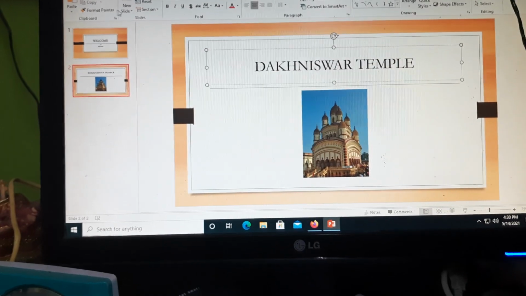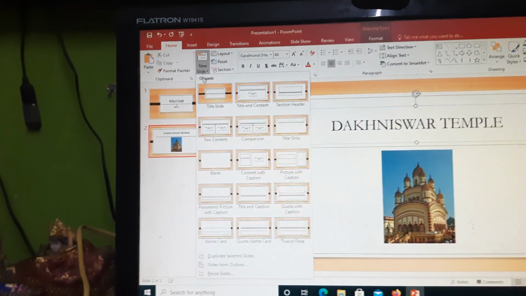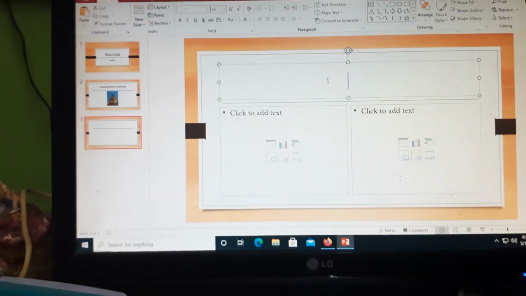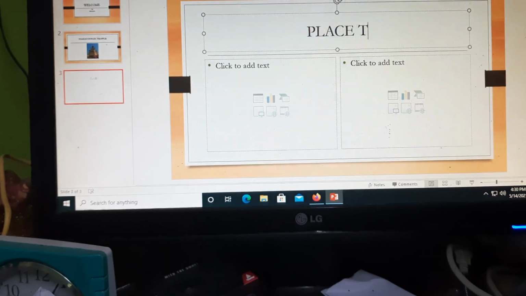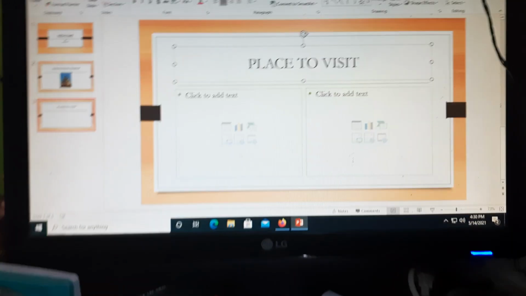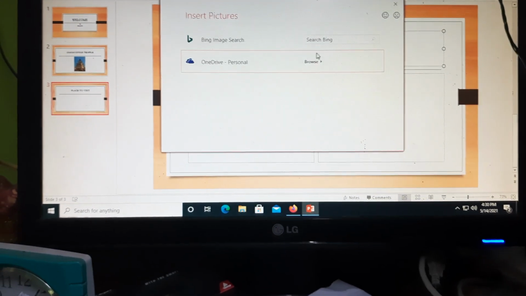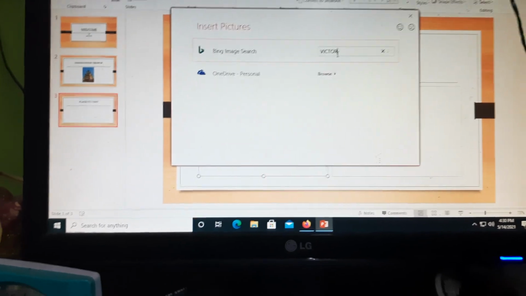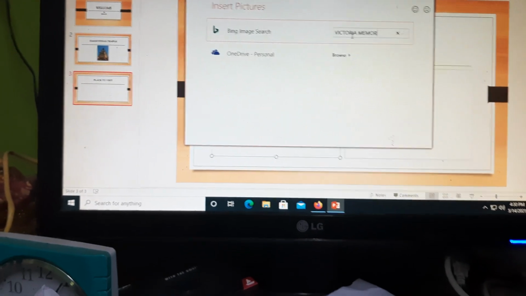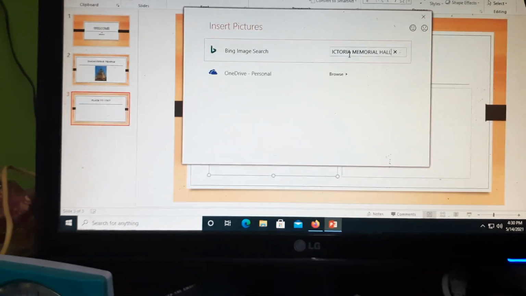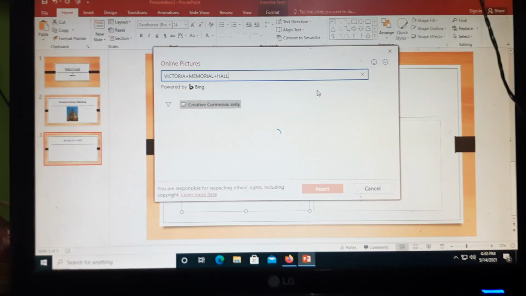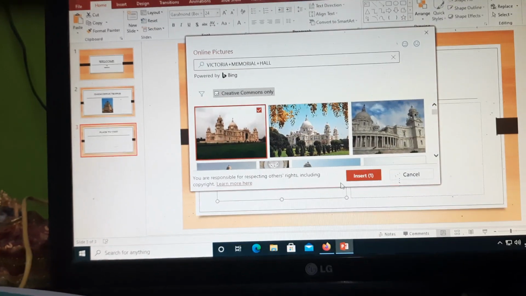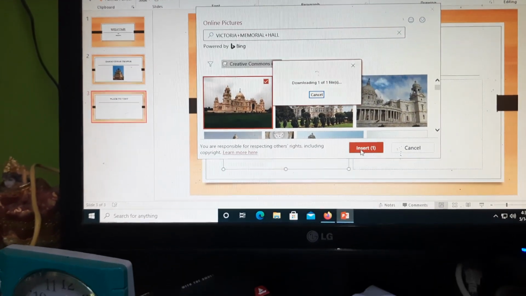If I go to another slide, once again go to the option called New Slide, and suppose I go for this one. So here you can get it. I can give it Places to Visit as I showed in the last class. Over here you can go for online pictures and say Victoria Memorial. If you have no net connection at the moment you are searching, whatever pictures we have in your system, that also you can give. So I can select this one. Now click on here. So it is downloading.